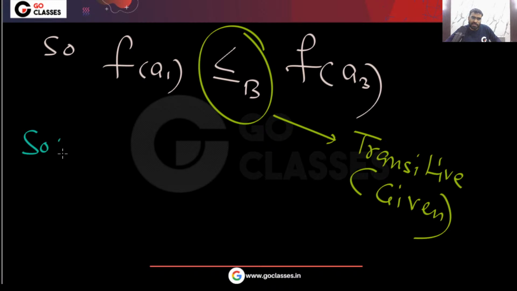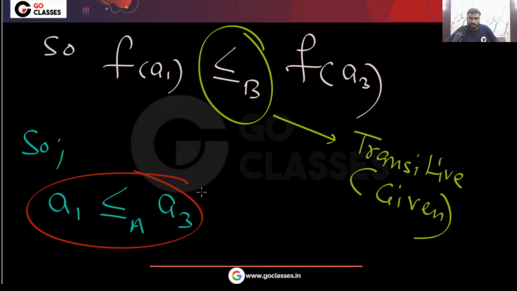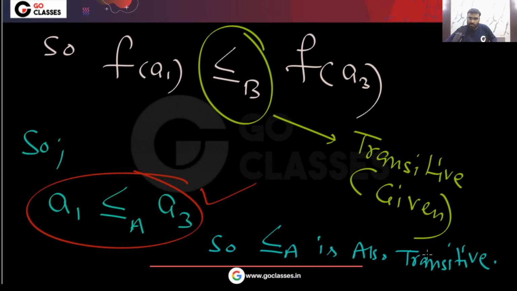So finally I can say that A1 will be related to A3. So the transitive property is satisfied, and I can say this relation on A is also transitive. I hope you understood this question.